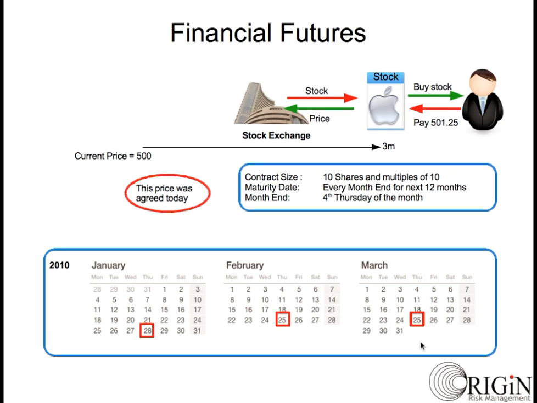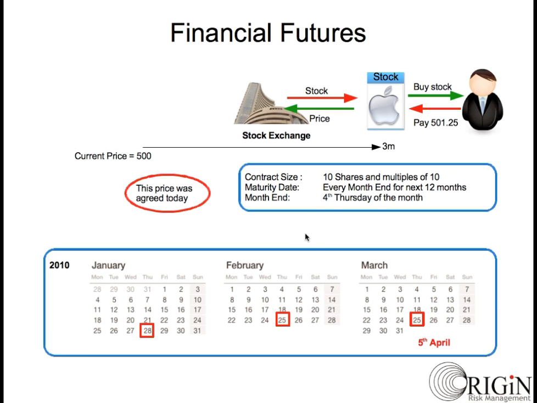If you wanted to do a forward contract for 5th April 2010, then the nearest contract available is that for 25th March 2010. There is no contract for 5th April. Besides this, you cannot buy one share; you have to buy them in multiples of 10, the minimum being 10 shares.